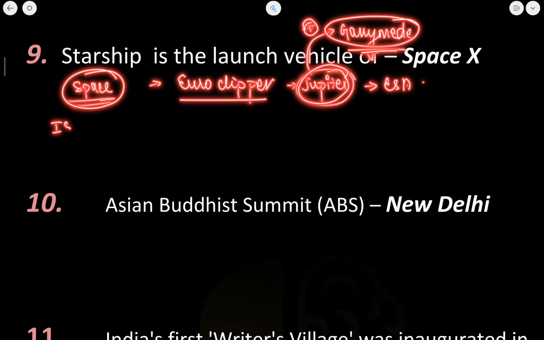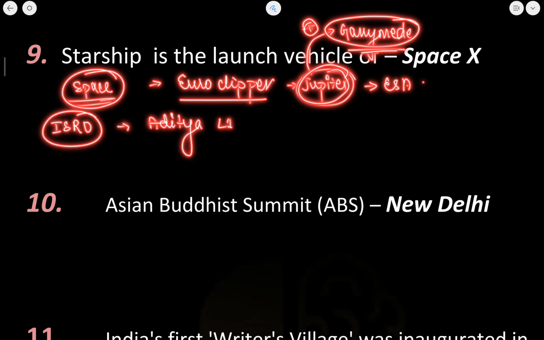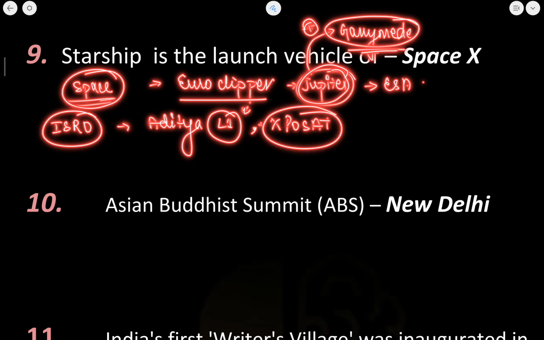If I talk about some of the space missions of ISRO, let me point it out. Aditya L1 was a space mission to the Sun. Other than that, ExpoSat was also a space mission of ISRO. So these two, and Gaganyaan you already know.